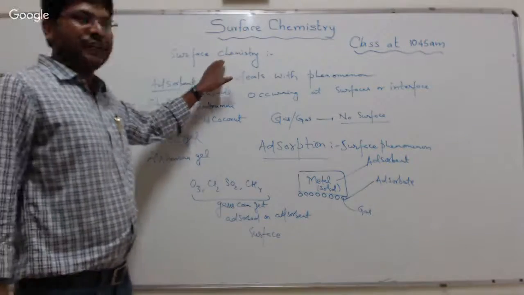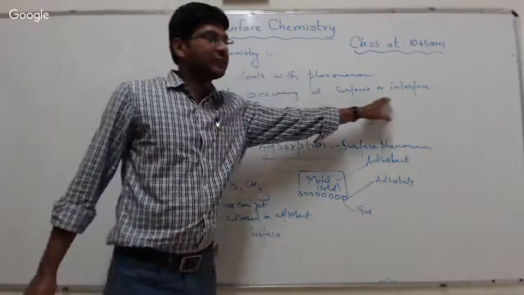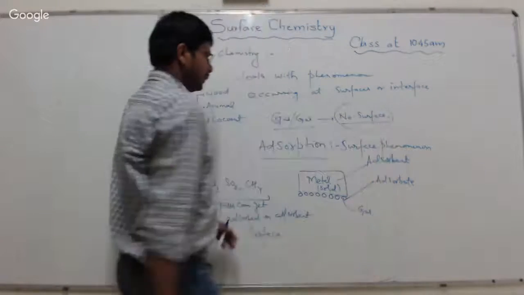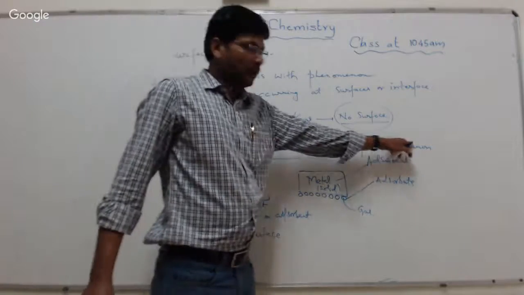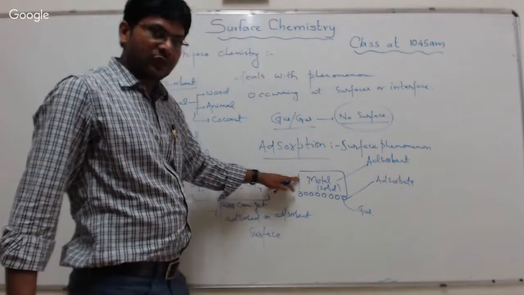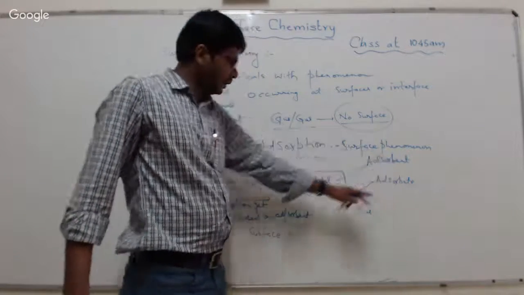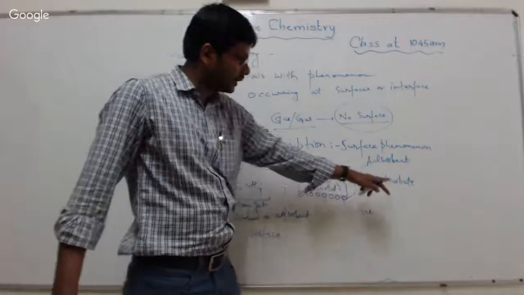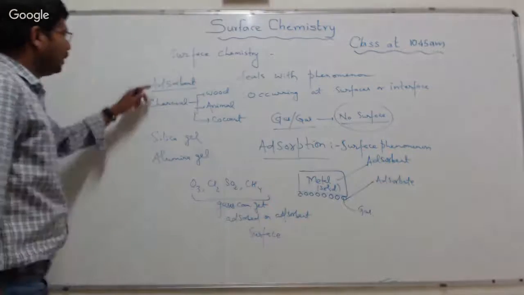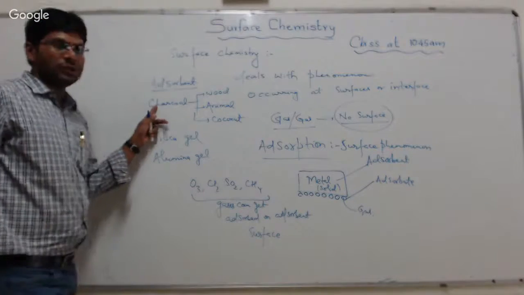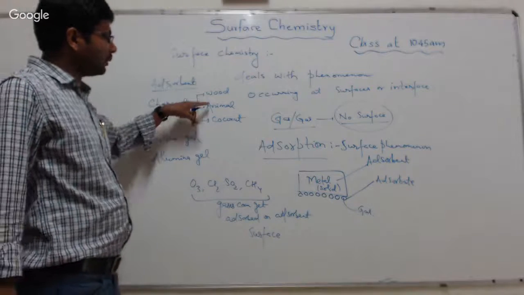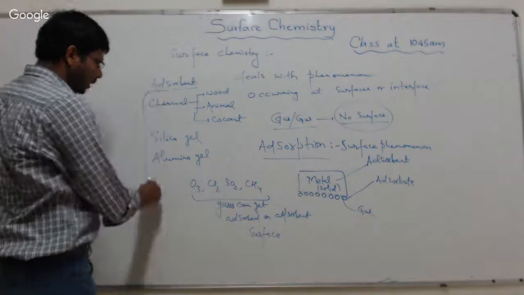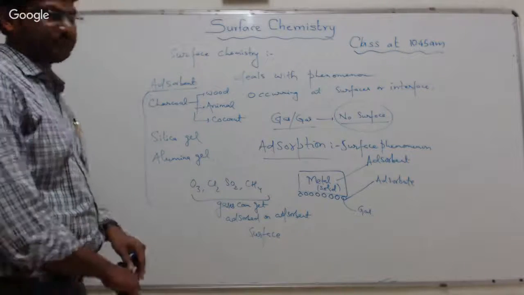So surface chemistry deals with phenomena occurring at surfaces or interface. Gas has no surface. So adsorption is a surface phenomenon. The substance on which adsorption occurs is called adsorbent. The gas or the molecule which gets adsorbed on the surface of the adsorbent is called adsorbate. Examples of adsorbents are charcoal, of three different types: wood charcoal, animal charcoal, coconut charcoal, silica gel, and alumina gel.